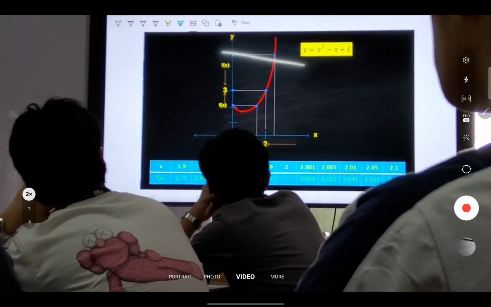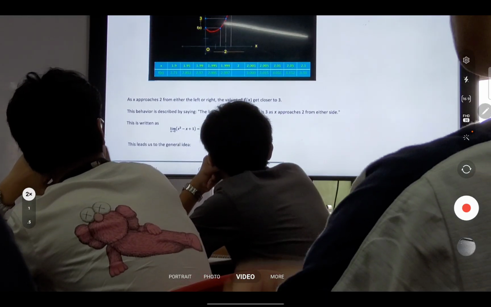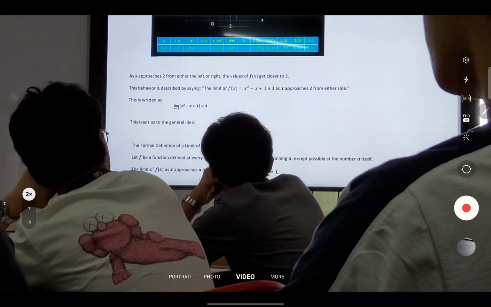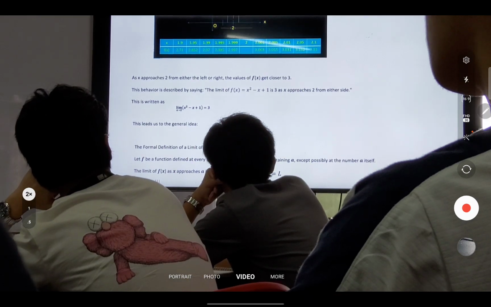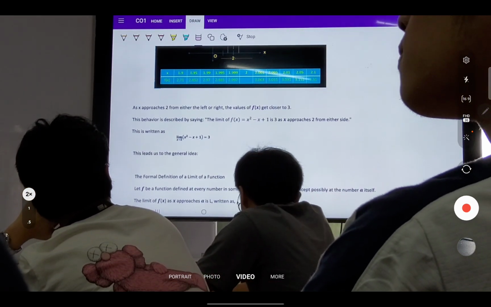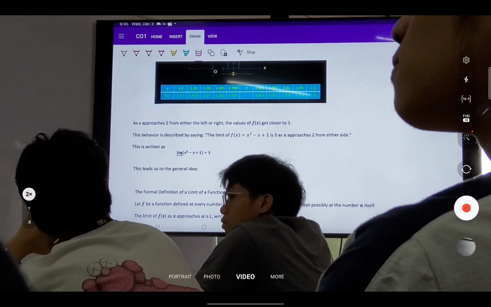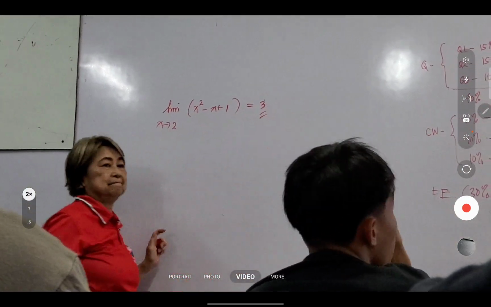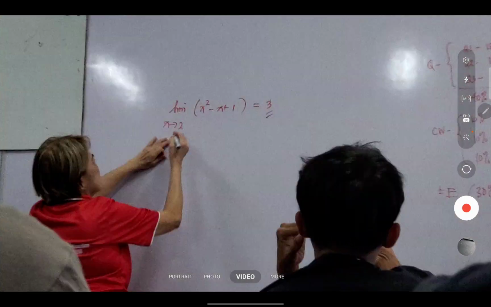Okay? So, which means that from this graph, this behavior is described by saying that the limit of the function as x approaches 2 from either side of the function is equal to 3. So, we write it in this manner. We say that the limit of x squared minus x plus 1 as x approaches 2 is equal to 3. So, ito yung limit natin. Okay? Now, we say that this one here kasi is a two-sided limit.